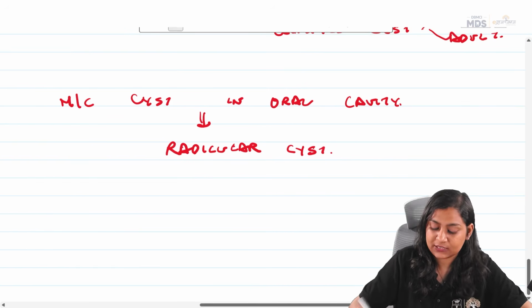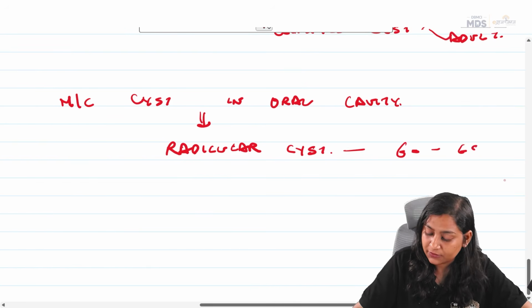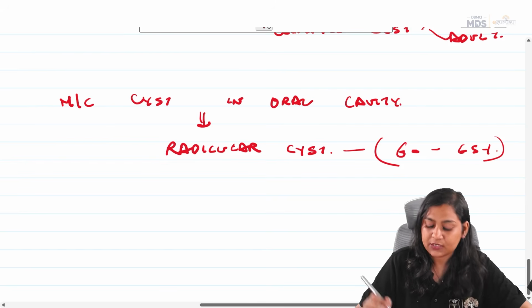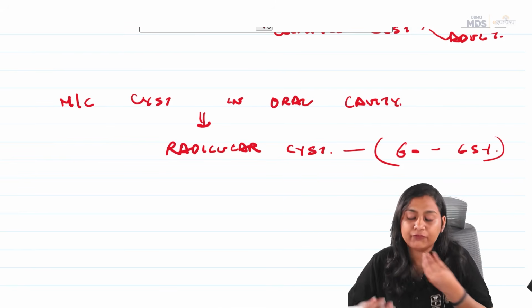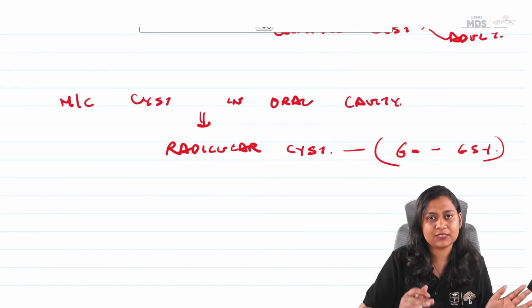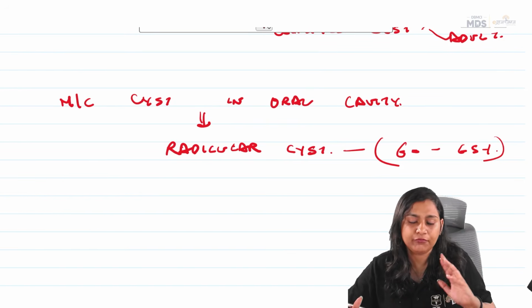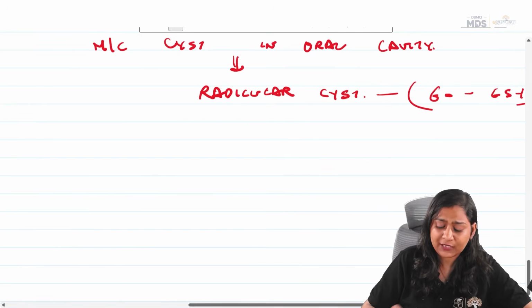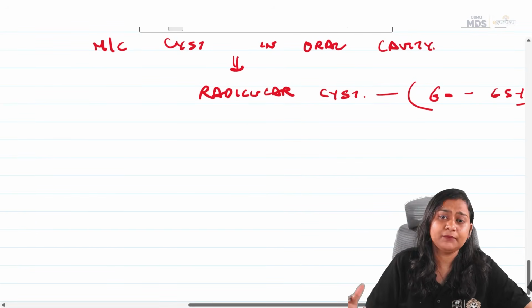That is, 60 to 65% of the time it is radicular cyst. So the radicular cyst, which type of cyst is it? It is an inflammatory cyst. Now, a similar question can be asked in many different ways.